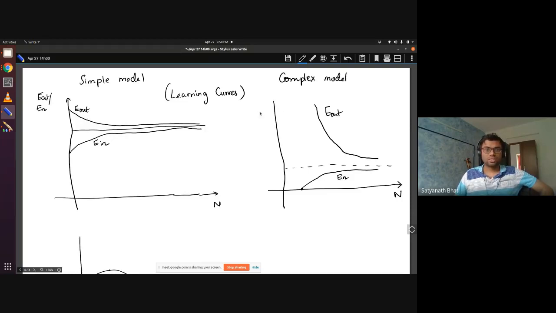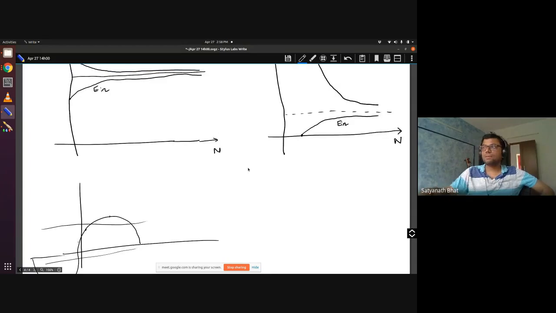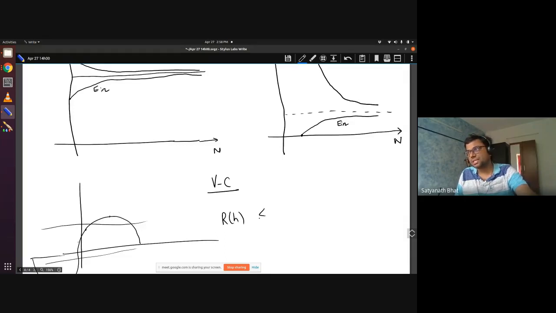So the same story we got even when we learned from VC dimension. From the VC, what did we have? We said the risk of H is less than Rn hat of H plus some complexity term of H and N. Something like this we had. If you are choosing a complex thing, then this number will be high and this will be low. In the same way, we are having the same discussion here now. It is exactly the same.